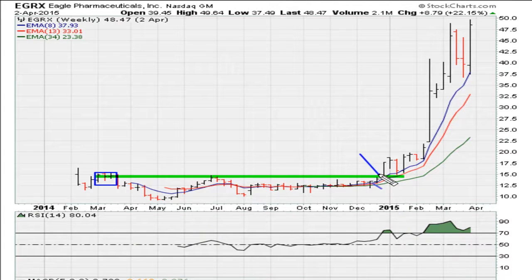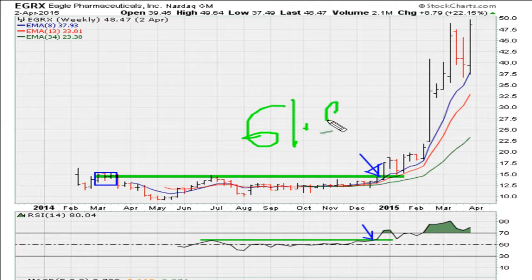December of 2014. But more importantly and critical for this video is we can see here that the RSI jumped to all-time highs. Not only did the RSI jump to all-time highs, the RSI also jumped above 61.8 for the first time ever. And it is during this period here, this breakout, the weekly chart was telling us this was going to be a superior moving stock.